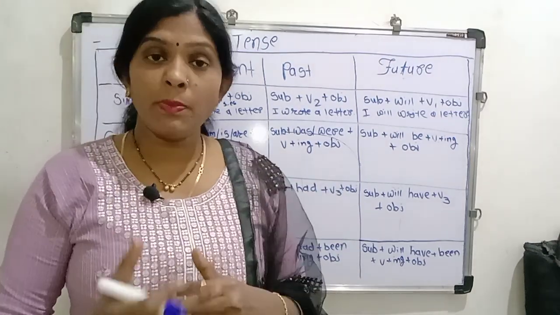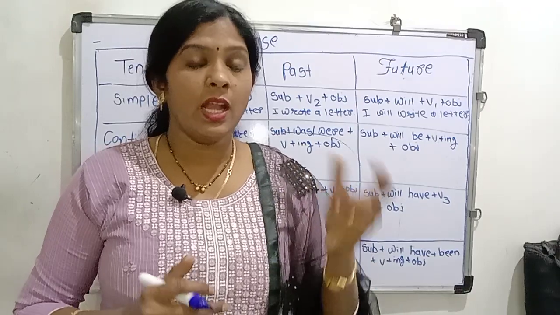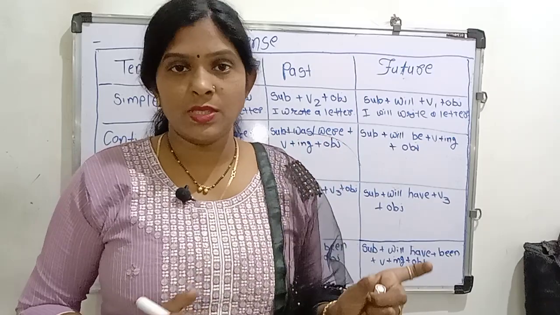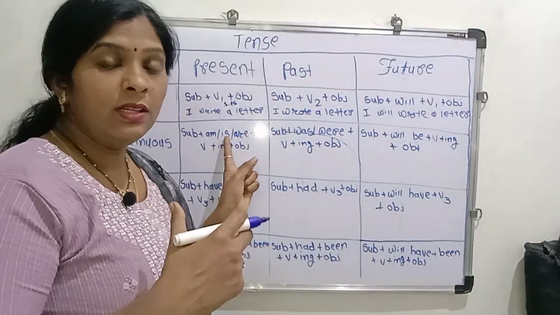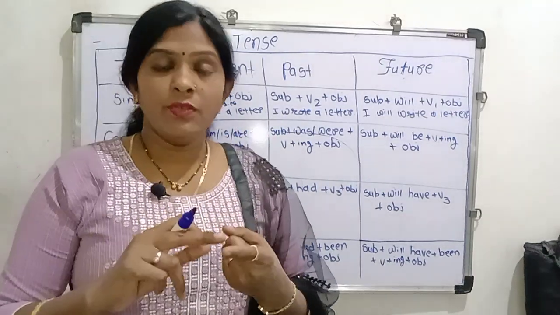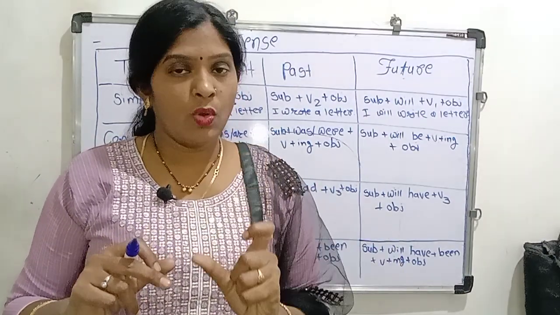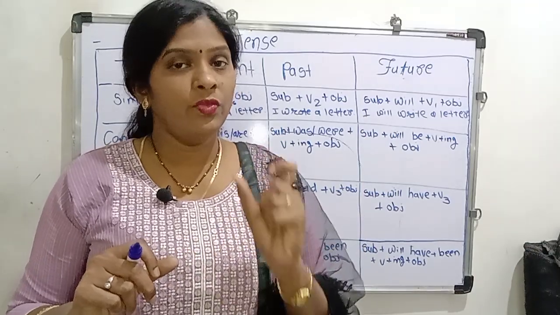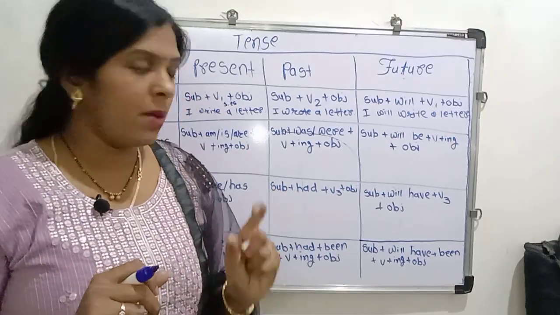When using a third person singular subject, he, she, it and any names, this time use the helping verb is. And you, we, they, this time use the helping verb are.